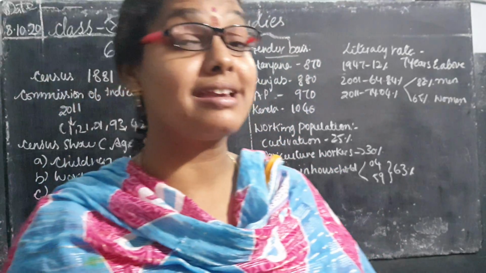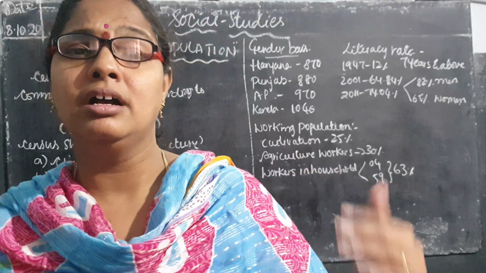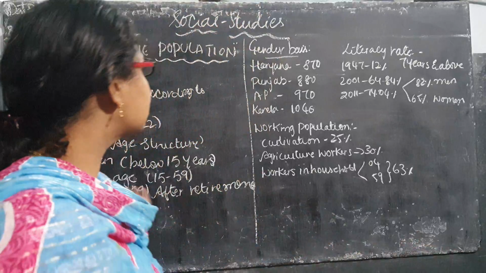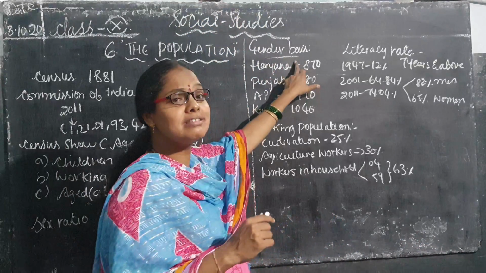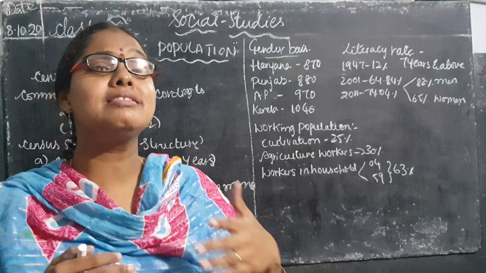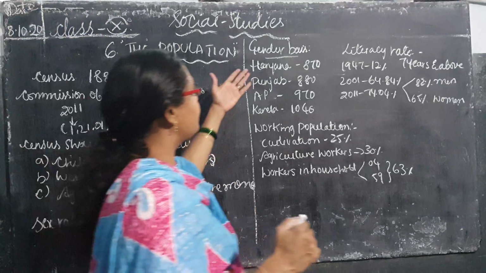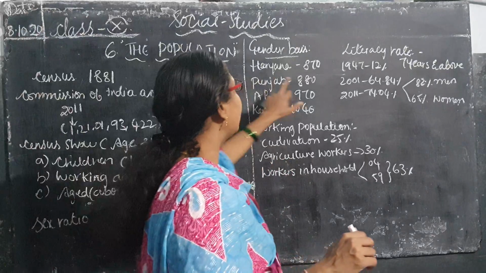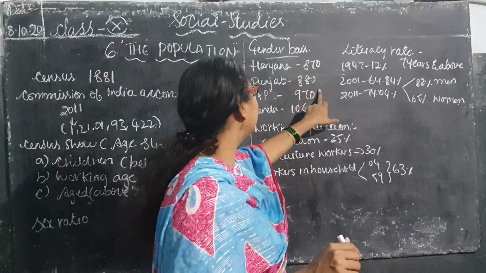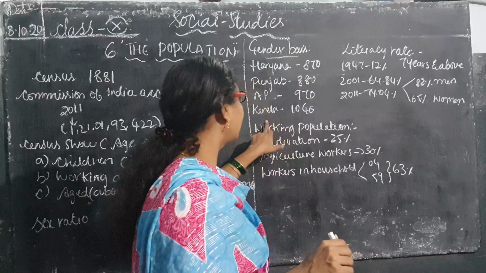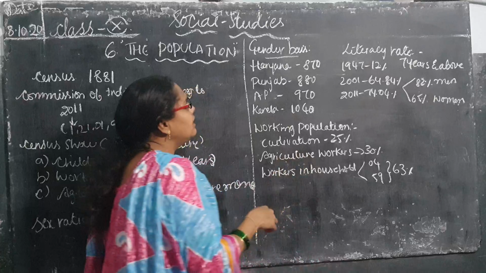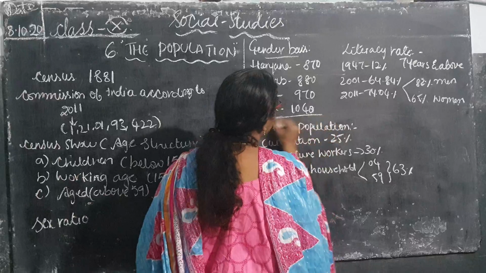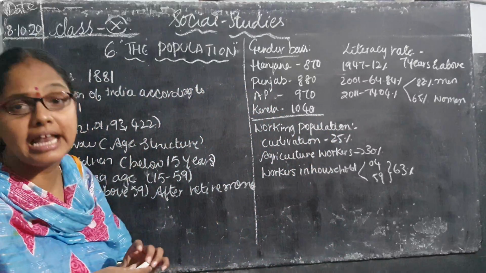So according to the medical research, what they are telling, whether the boy population is more or whether the girl population is more. If you see the next bit, gender bias. Gender bias is nothing but showing the differences in the male and female. That is to say that boy or girl. So if you see Haryana 870 girls, Punjab 880, Andhra Pradesh 970, Kerala, where we are having the most population of girls, 1040. So this is the gender bias. Gender bias is nothing but showing the differences between the male and female.